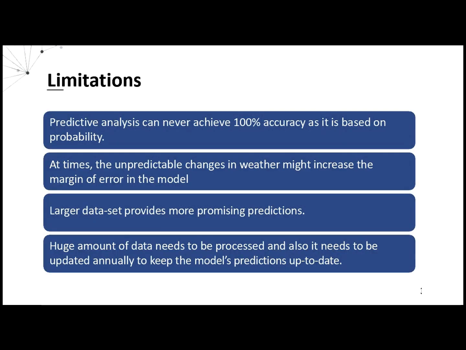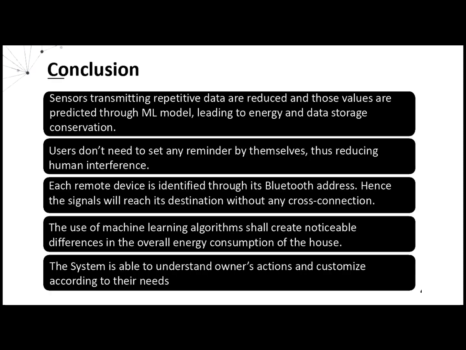Our project has the following limitations. Predictive analysis is based on probability, so it can never achieve 100% accuracy. At times, the unpredictable changes in weather might increase the margin of error in the model. Larger dataset provides more promising predictions. Huge amount of data needs to be processed and it also needs to be updated annually to keep the model's predictions up to date. From this we can conclude that we have accomplished the following objectives.